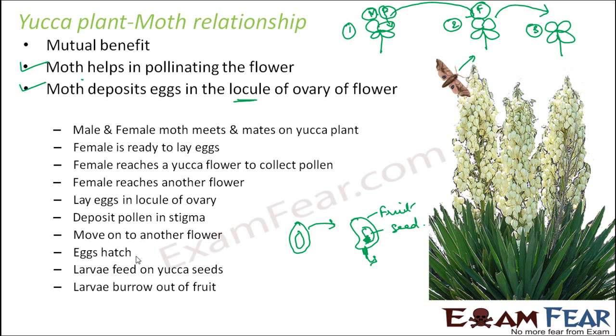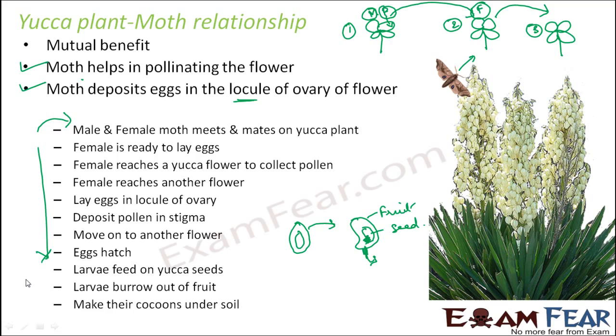Once it has got enough food and it is big enough, it burrows out of the fruit, goes under the soil and makes its cocoon there, and then remains there dormant for quite some time. When it grows up, it comes out of the soil. Again, it meets the male counterpart on a yucca plant, and this process continues. So this is how the relationship between the yucca plant and the moth continues.